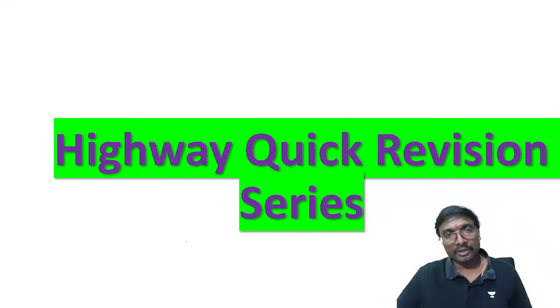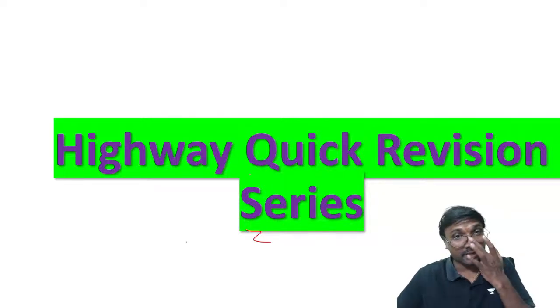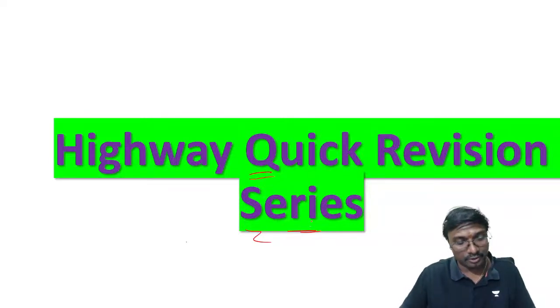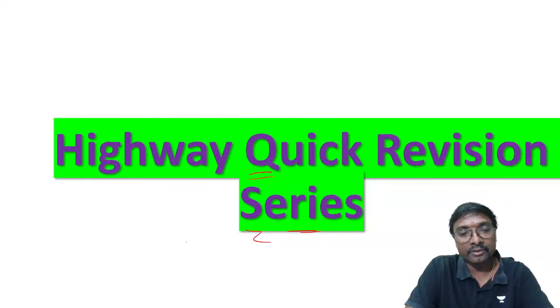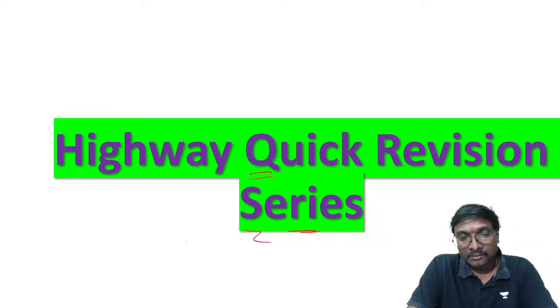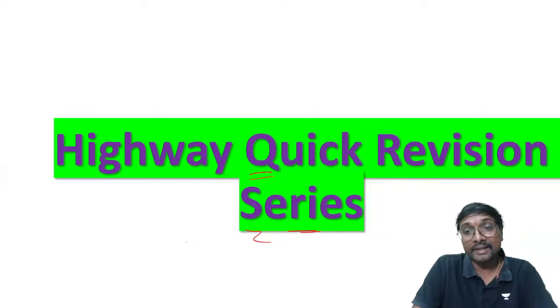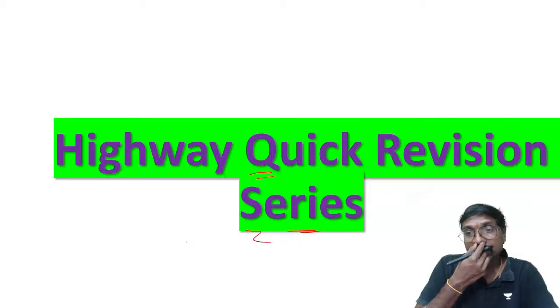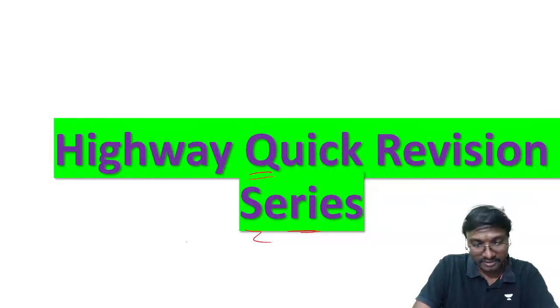So this is the highway quick revision series we are doing now. Lunch over? Very good. So now we'll be going for which one? We'll be going for highway materials, right? Because if you observe, all the discussions of geometric design get over, yes or no? All the discussions of geometric design get over. Now we'll be going for which one?